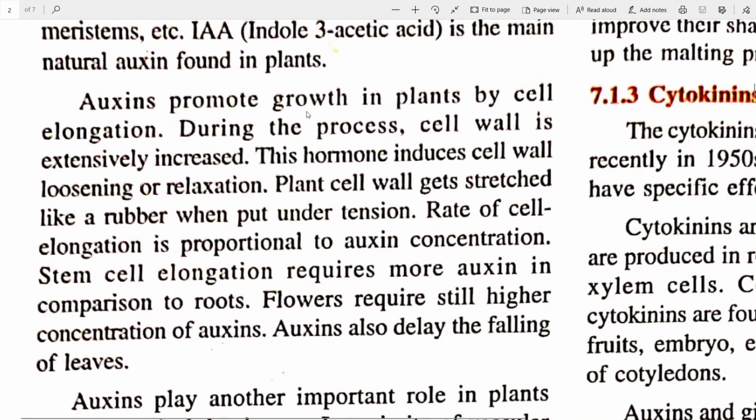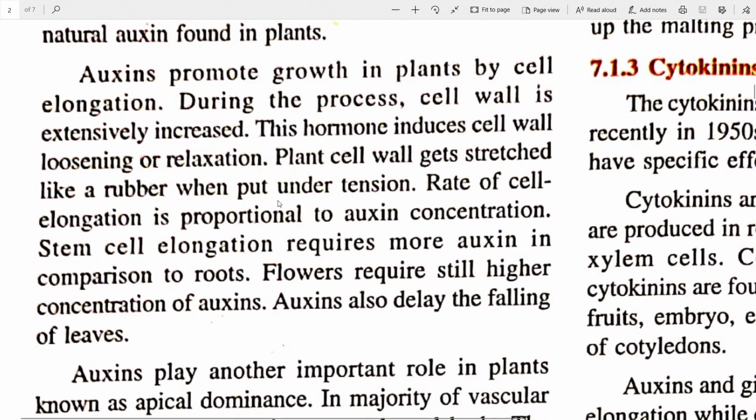Auxins promote growth in plants by cell elongation. The way by which these promote growth is by cell elongation. During this process, the cell wall is extensively increased. For elongation, the cell wall has to be increased so that the cell gets longer. This hormone induces cell wall loosening or relaxation. So as the cell wall loosens or relaxes, you can understand it will be easier to get stretched and elongated. Plant cell wall gets stretched like rubber when put under tension.